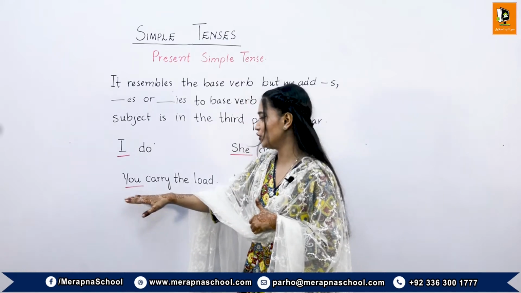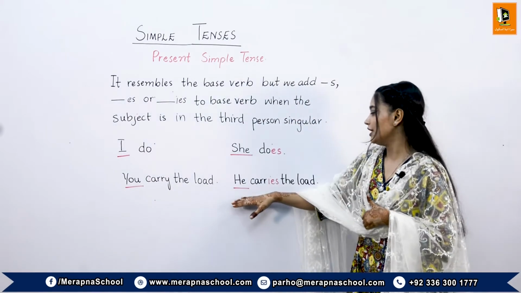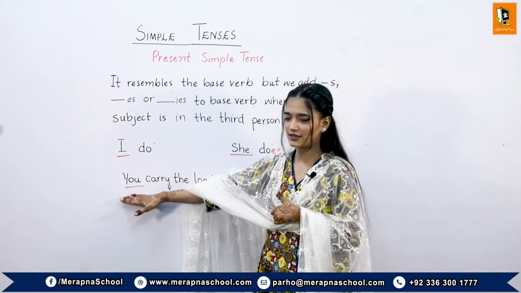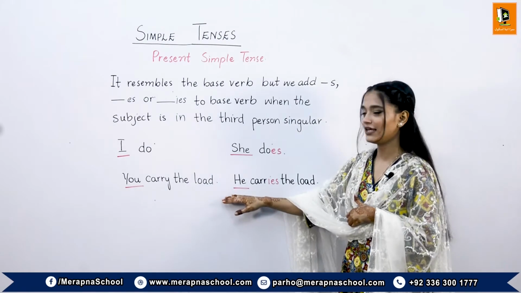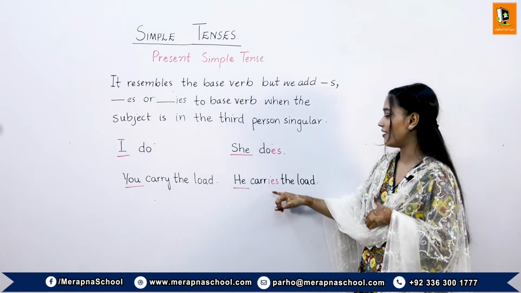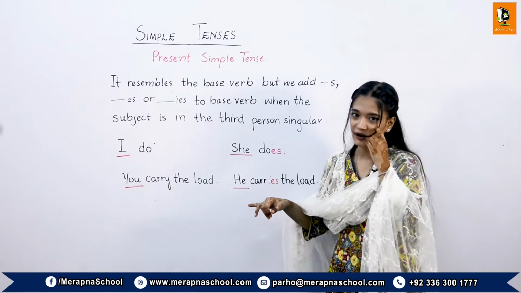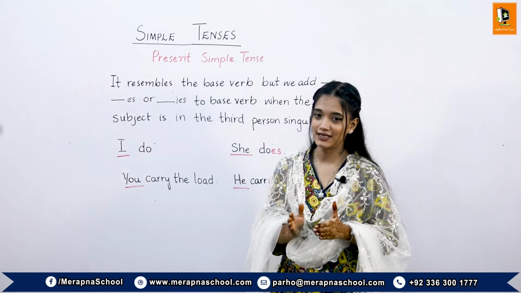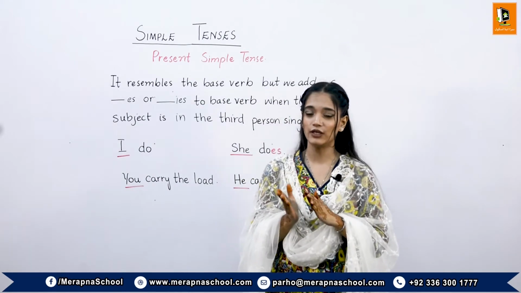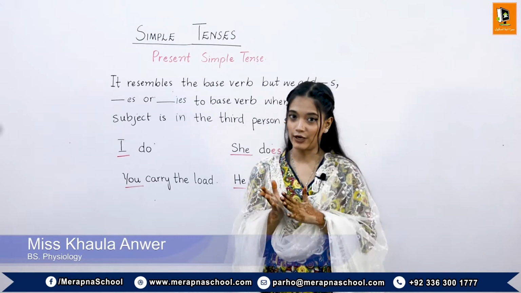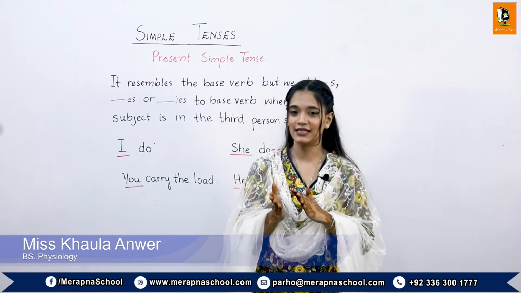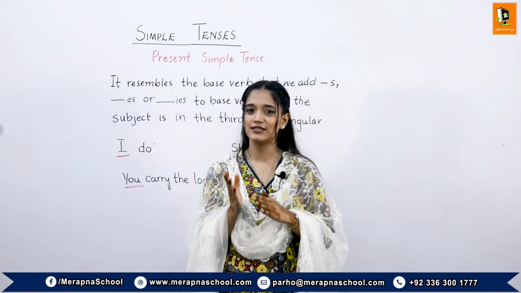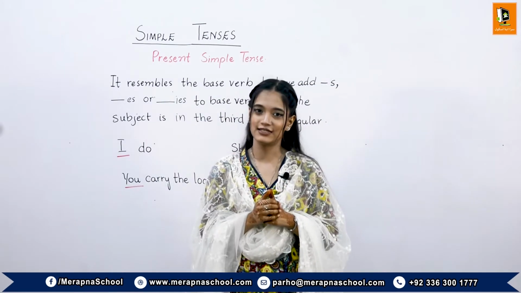In this sentence, you carry the load. He carries the load. In this sentence, you is second person singular and he is third person singular. That's why we have added ies to the base verb. The formula of present simple tense is very easy. We use a subject and a verb, and add ies, es or s to the base verb, and sometimes there is a subject, a verb and an object in the sentence.